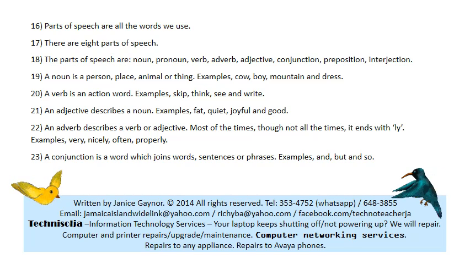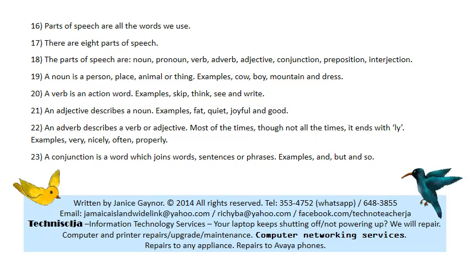An adjective describes a noun. Examples: fat, quiet, joyful, and good. A fat boy, a quiet mouse, or a quiet boy or girl. A joyful song, a good person. Those are adjectives. They describe a noun.